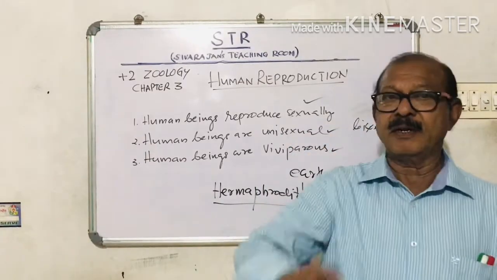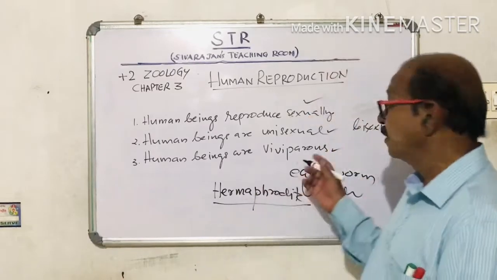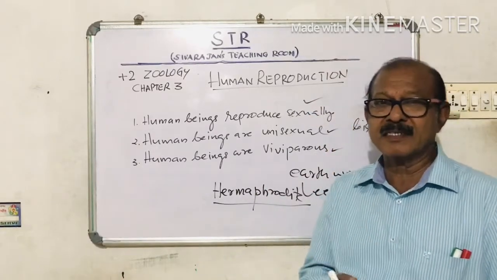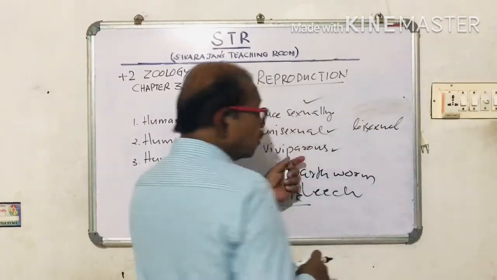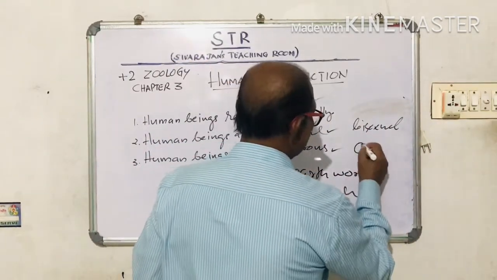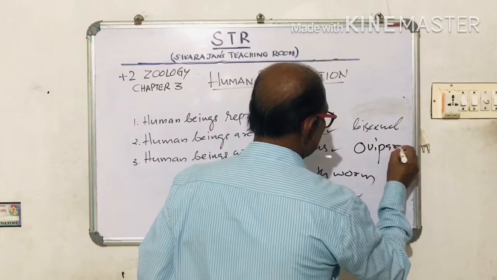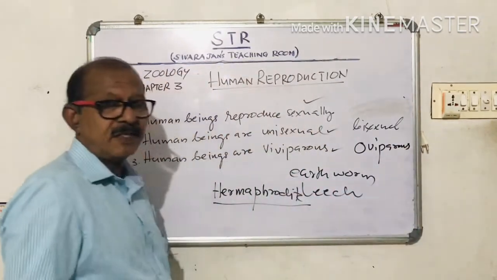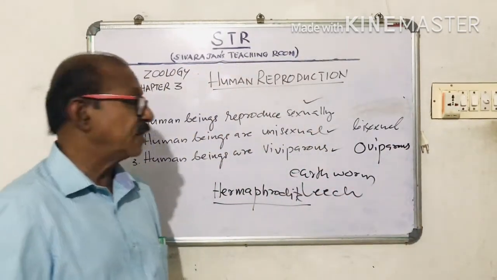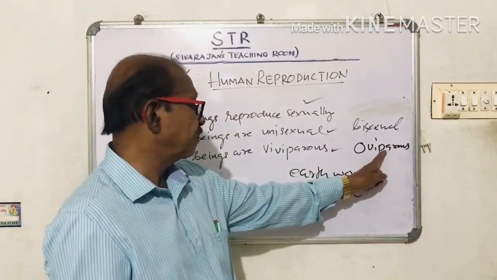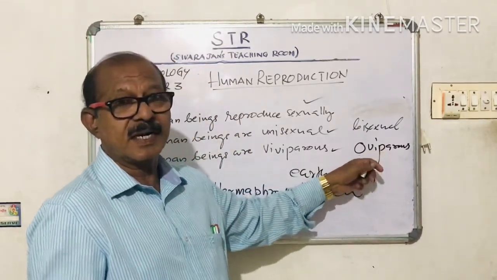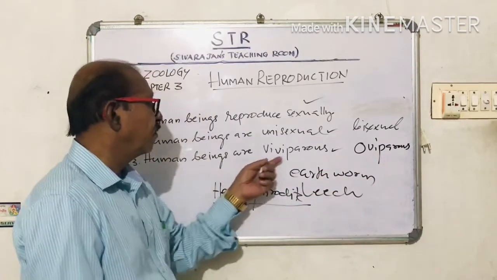We give birth to young ones. The young ones come out. But in the case of birds, reptiles, etc., they lay eggs. So those organisms are called oviparous. Organisms or animals which lay eggs are called oviparous, and organisms which are giving birth to young ones are called viviparous.